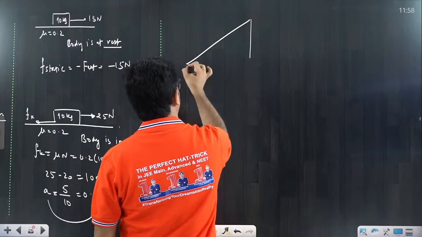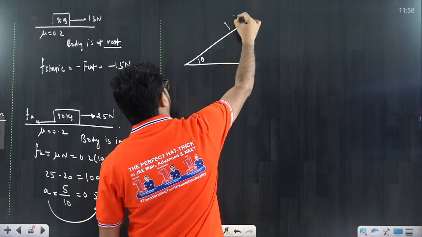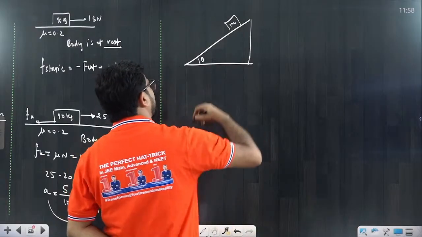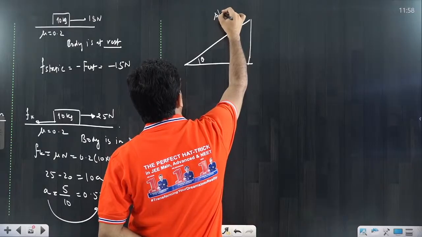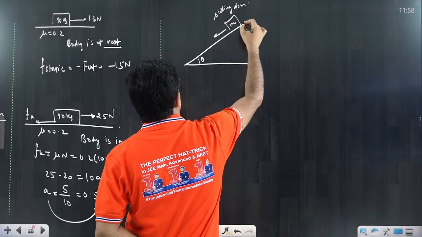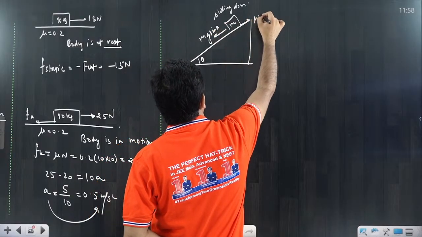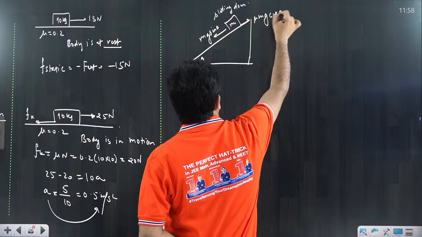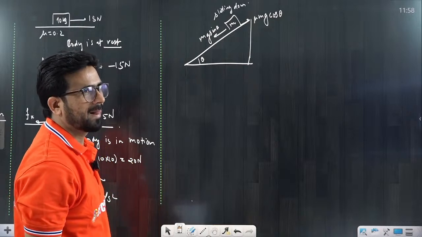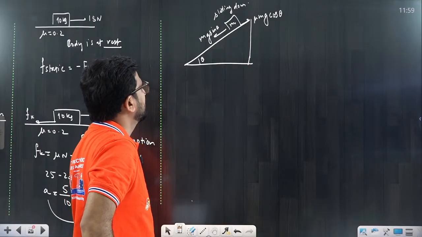Suppose an inclined plane is there, and I am placing a mass m on this inclined plane. It wants to slide down. I am telling you it is sliding down. That means there will be two forces: the downward force is mg sin theta, and the upward force would be mu mg cos theta. Downward force is mg sin theta, upward is mu mg cos theta, sliding down.